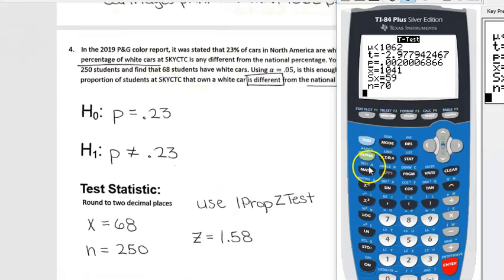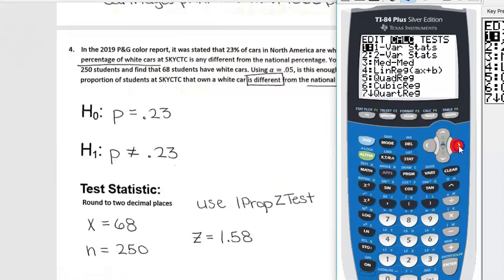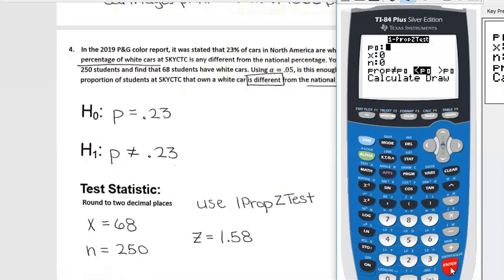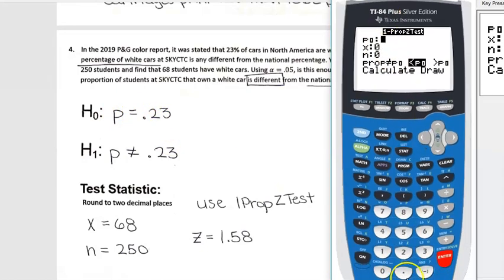All right, so for this one, we're going to go to Stat again and Test, and let's go to 1-Prop Z Test, right? So number 5. All right, so p sub 0, that's our null hypothesis. Make sure you put it in as a proportion. So don't put in like 23. Make sure you put in 0.23.